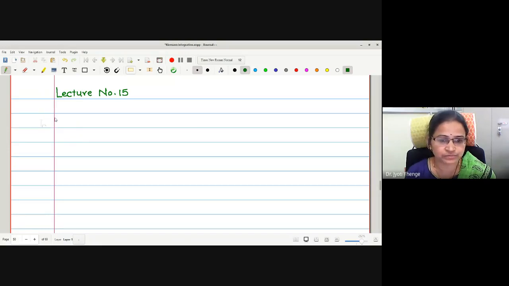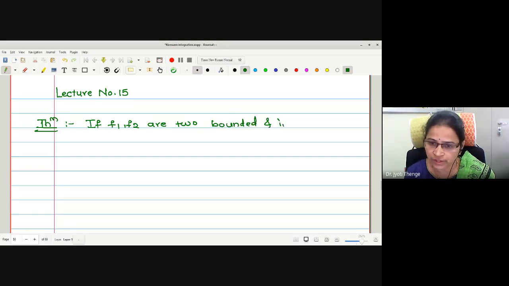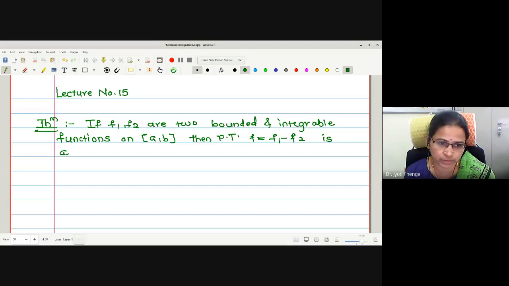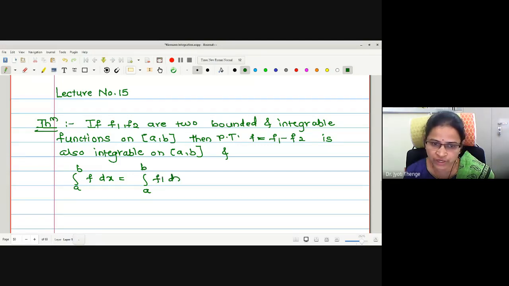Let me write the statement. The statement says that if f1, f2 are two bounded and integrable functions on closed interval [a, b], then prove that f equal to f1 minus f2 is also integrable on closed interval [a, b], and integration a to b f dx is equal to integration a to b f1 dx minus integration a to b f2 dx. This is what we want to prove.